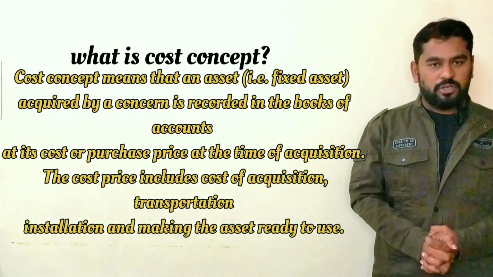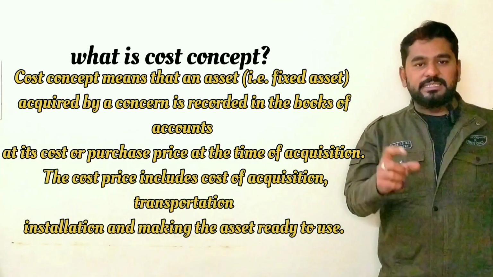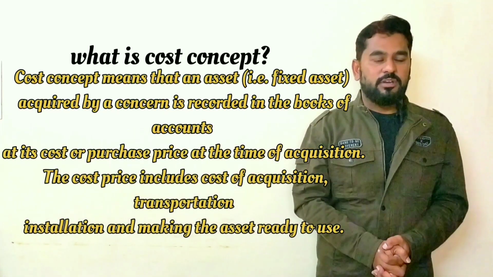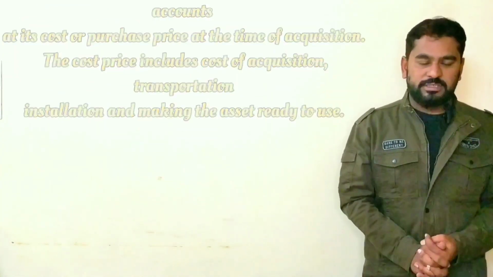That tells about the cost concept. Means cost plus installation charges plus transportation charges, all these expenses to be added. So finally, to record in the books of accounts, that is the cost concept. Now moving to the next one, dual aspect concept.